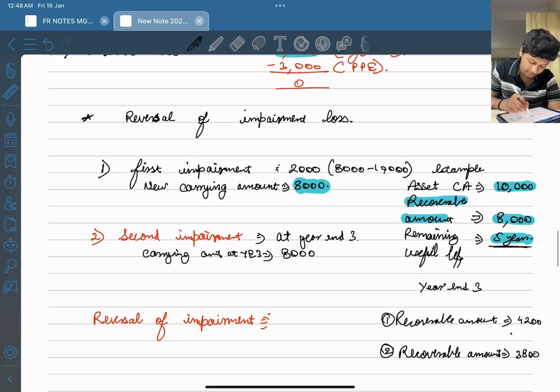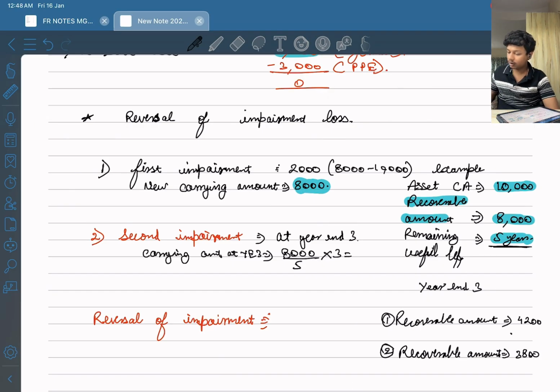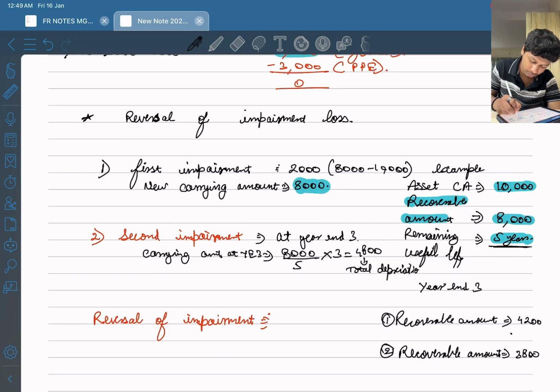Remaining useful life is 5 years. And how many years have passed? 3. What is the depreciation that came? 8,000 divided by 5 into 3 is equal to 4,800. 4,800 is the total depreciation, right? What is the carrying amount?